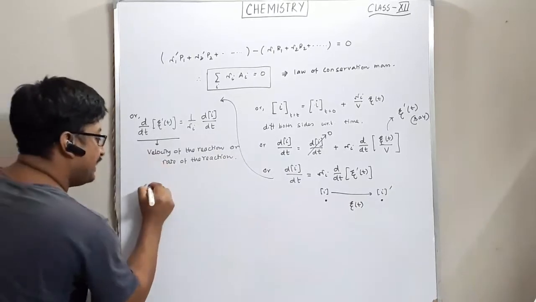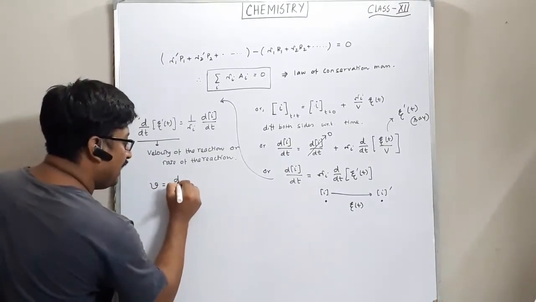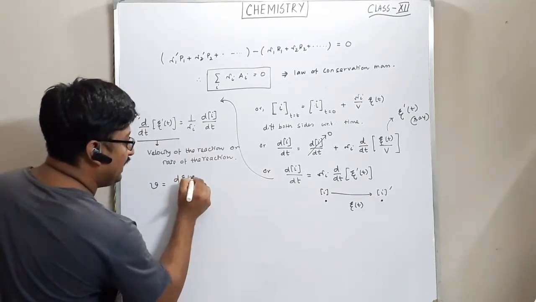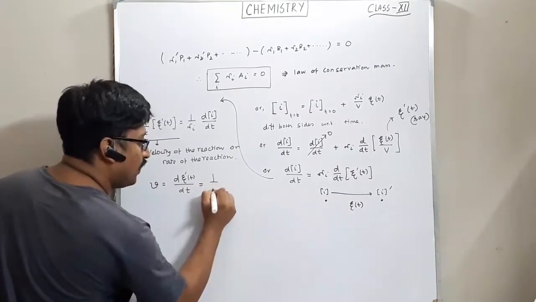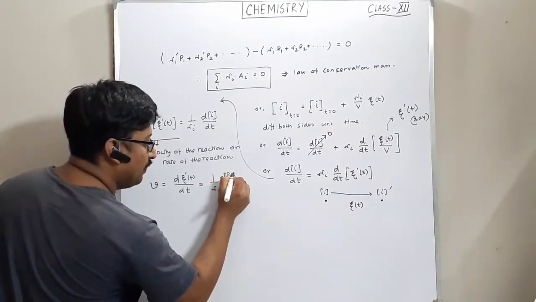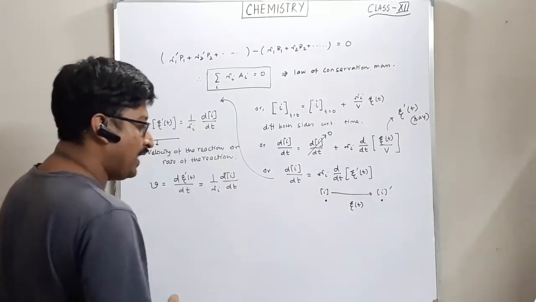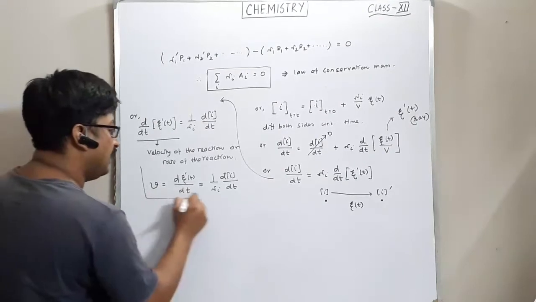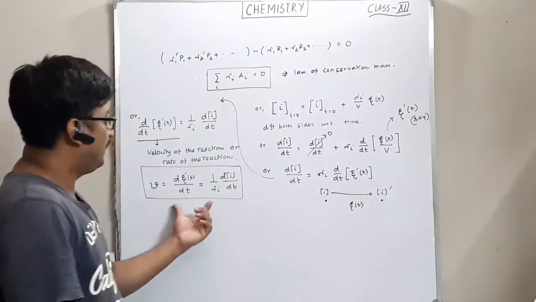What is this rate? This is defined by v, and this is nothing but dη'(t)/dt, which is equal to 1/ν_i d[i]/dt. Now this is the rate equation.